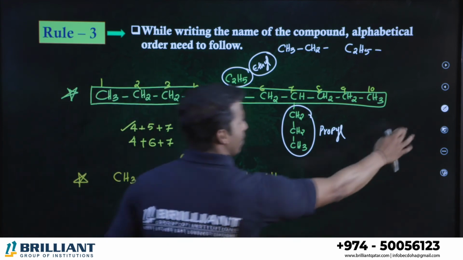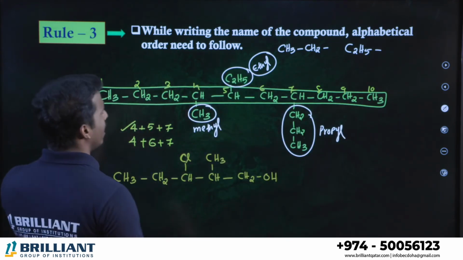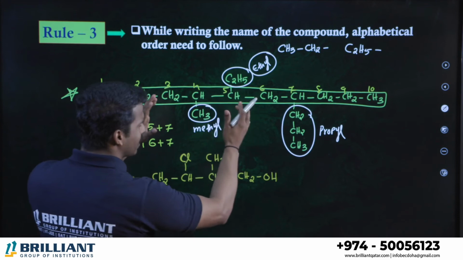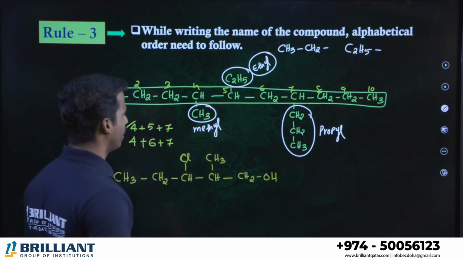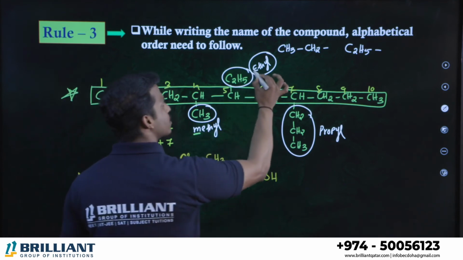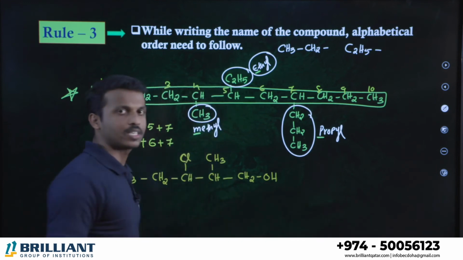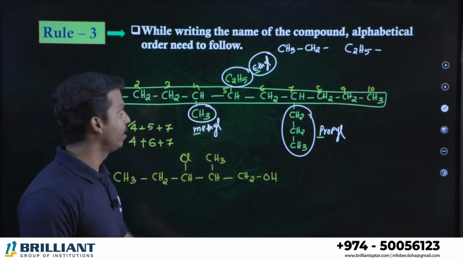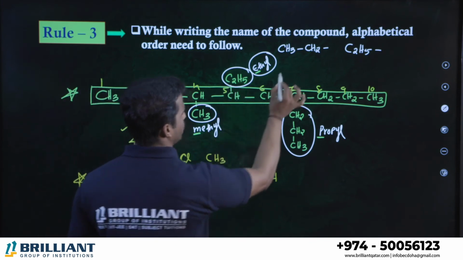What are the branches? Methyl, ethyl and propyl. The rule says that when different branches come, you have to follow alphabetical order. Dear all of you, methyl starts with M, ethyl starts with E and propyl starts with P. Which is first in alphabetical order? Ethyl. So where is the position of ethyl? Fifth position. So we will call it